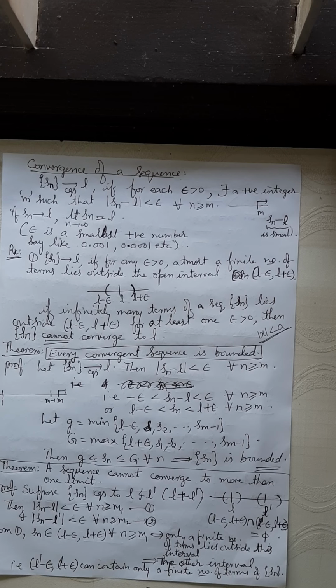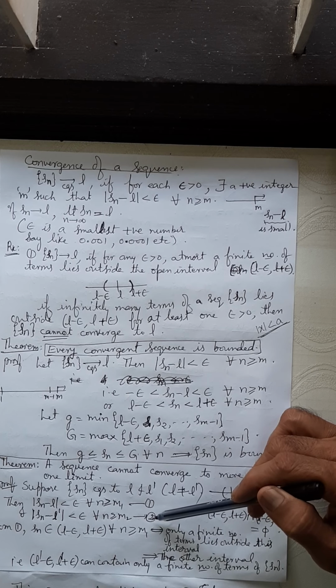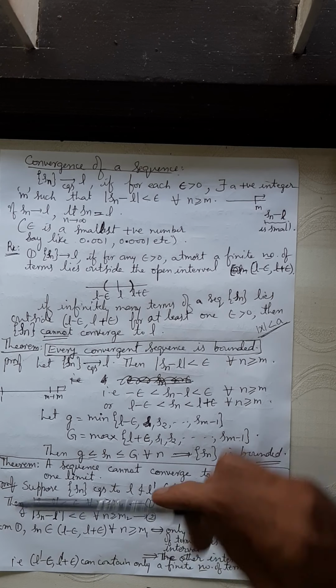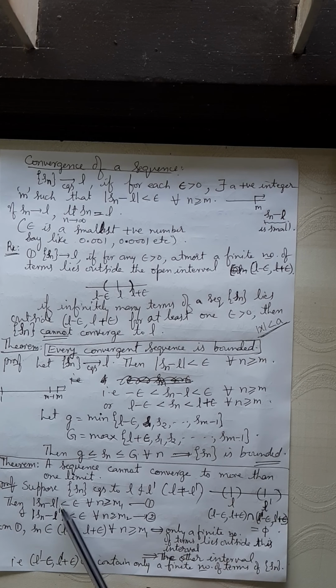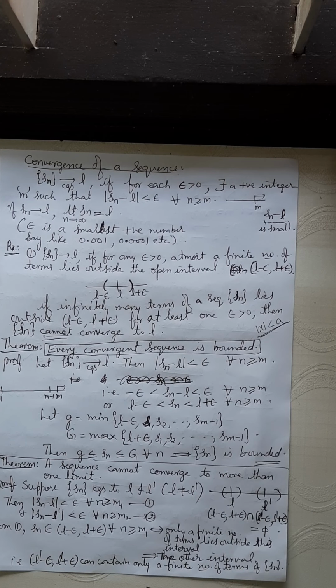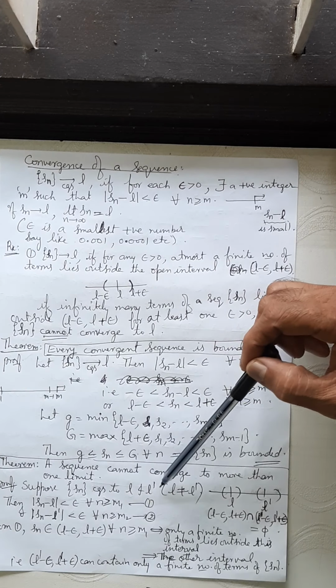That is a contradiction to fact number 2. In fact number 2, what did you say? Infinitely many terms are also here. If you take infinitely many terms in the first interval, only finitely many are left out. The rest would have to come and sit in the second interval. But that contradicts the fact that mod Sn minus L dash is also less than epsilon for all n greater than or equal to m2. Why this contradiction? Because you are assuming that the sequence is converging to two limits, L and L dash.